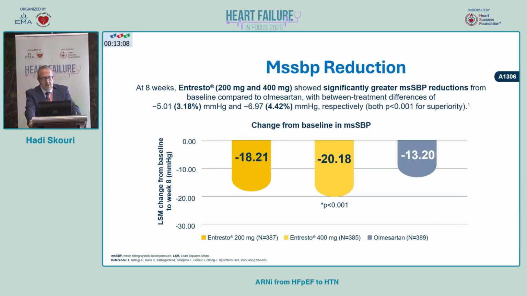As we can see, compared to olmesartan, there was significant reduction with Entresto 200 milligram as well as Entresto 400 milligram, with a significant p-value of less than 0.01. With the 400 milligram, there was around a 7 millimeter absolute reduction in blood pressure in these patients.